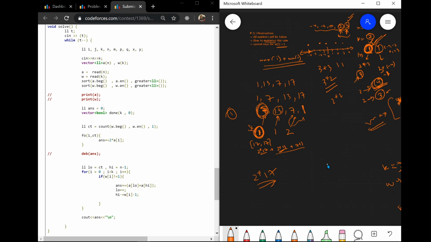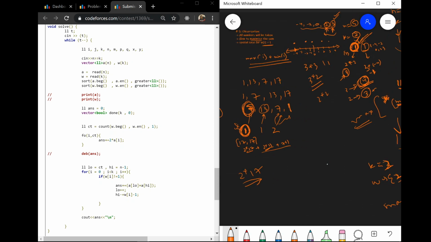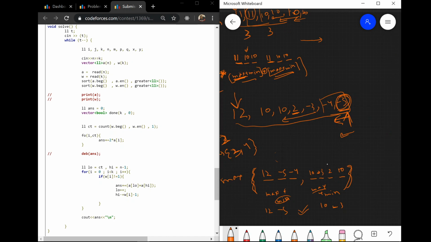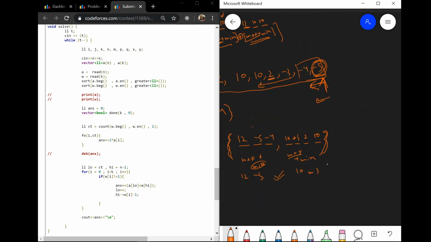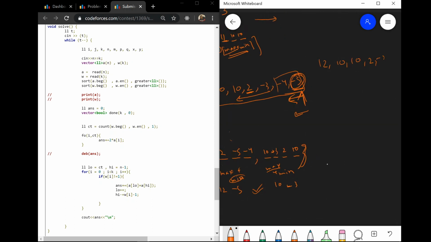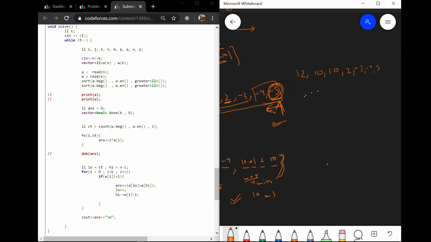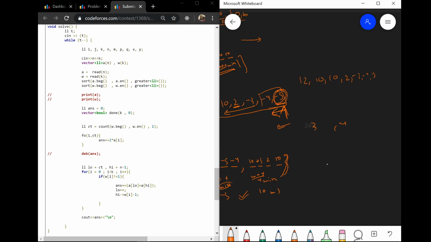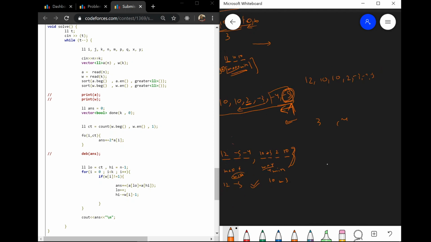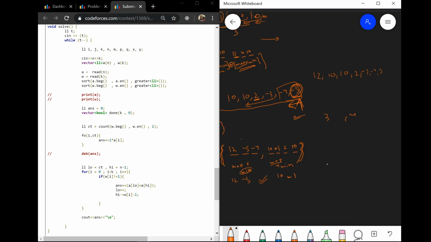Let me slide it again: 2, 10, 10, 12, 10, 10, 2, -3, -4, -5. Since this had no ones, as we were filling from 3, 4 here, for W[i]'s, W[i] did not have one here.